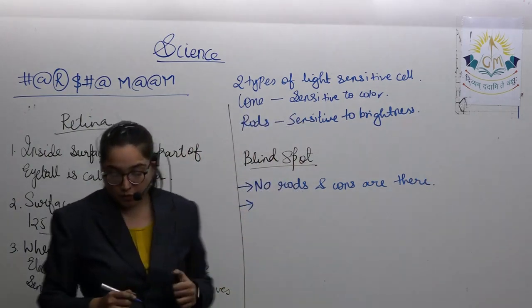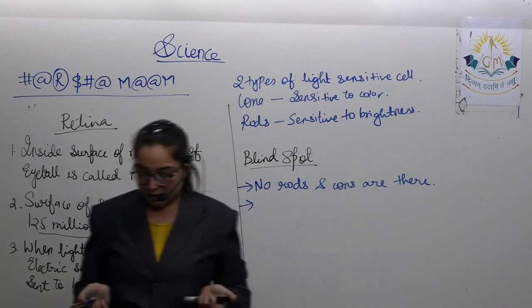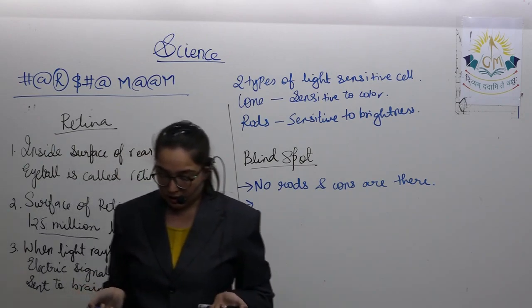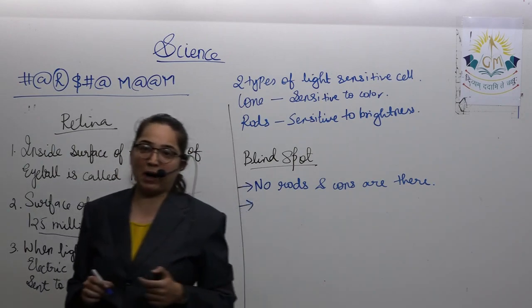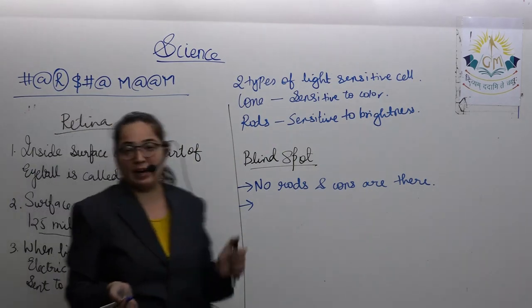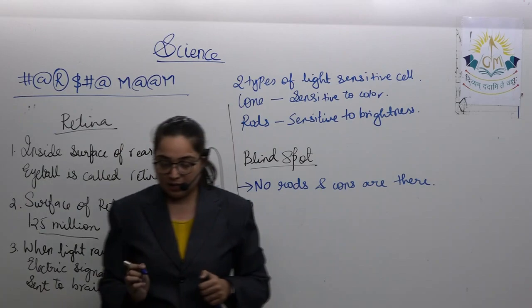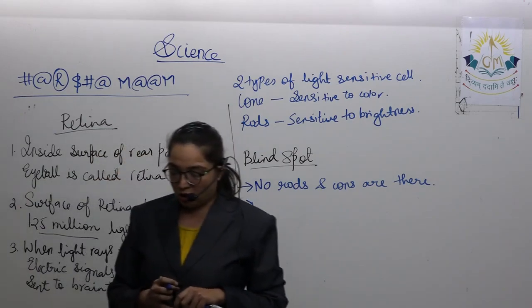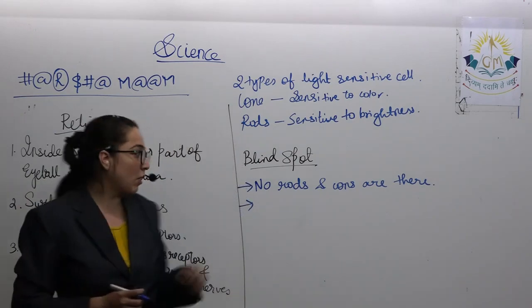So what will happen here? If the image is formed in this part, how will it be converted, because it does not have any light sensitive cells? So the object is not seen if it is formed on this part.